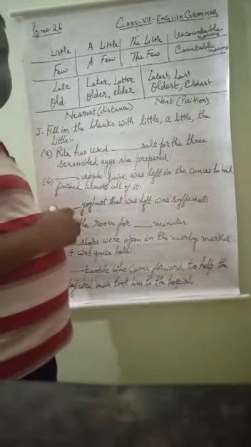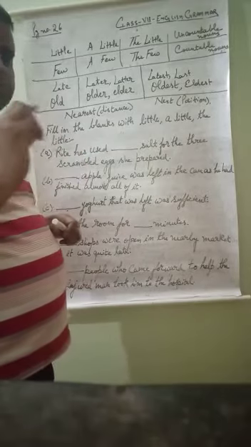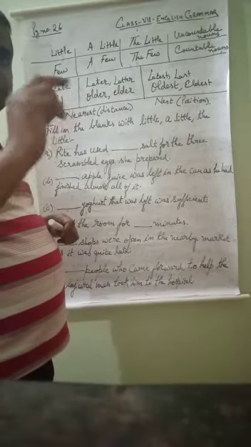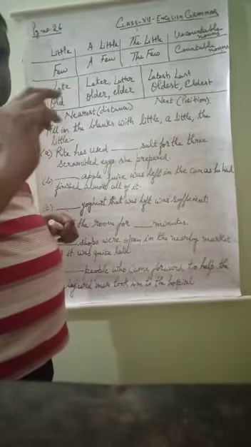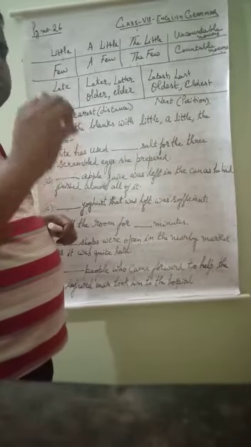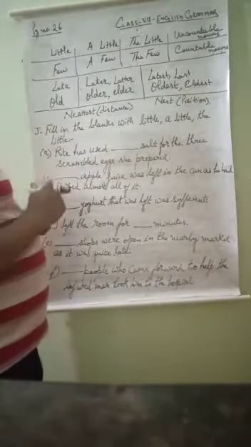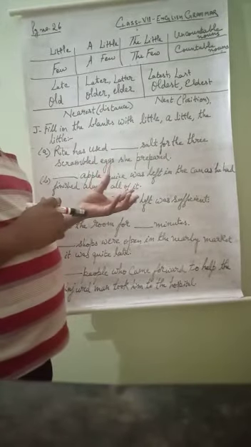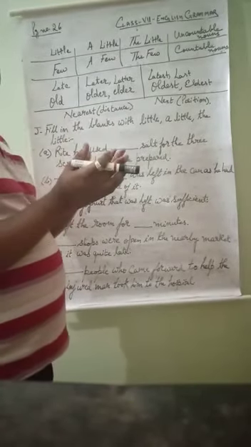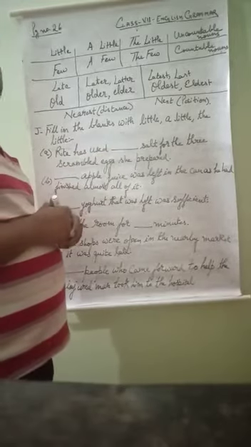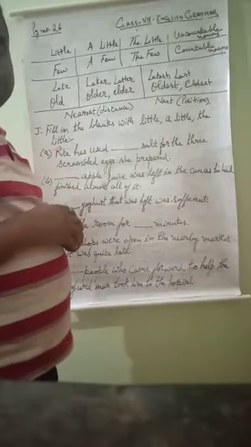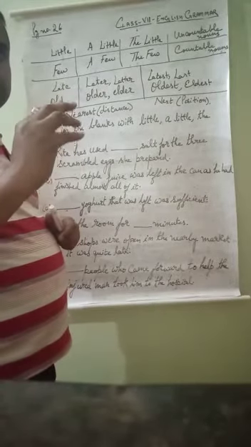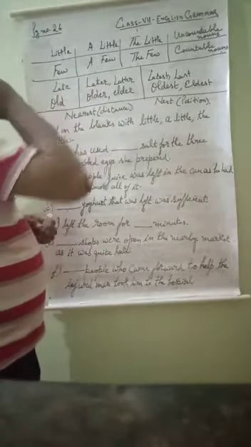A little is used when the thing should be there. It is in little quantity, but it is something. Some quantity is there, not equal to zero, but some quantity is there. That is called a little. And the little also means little things, but as a whole. Suppose I say I gave the little water which was with me to a thirsty person. The little means the whole water that I gave, so there I will use the little.